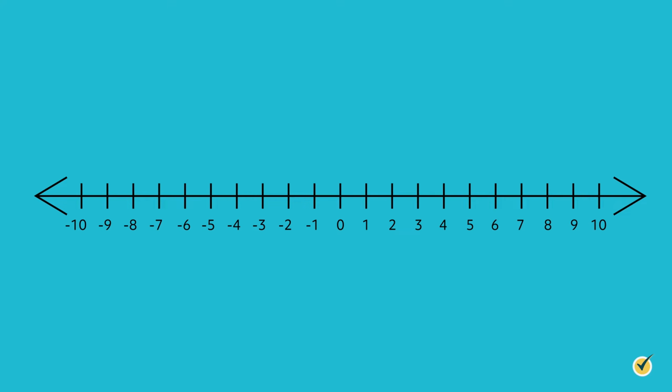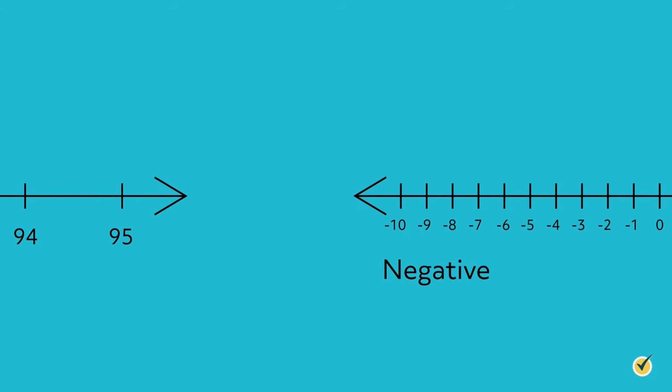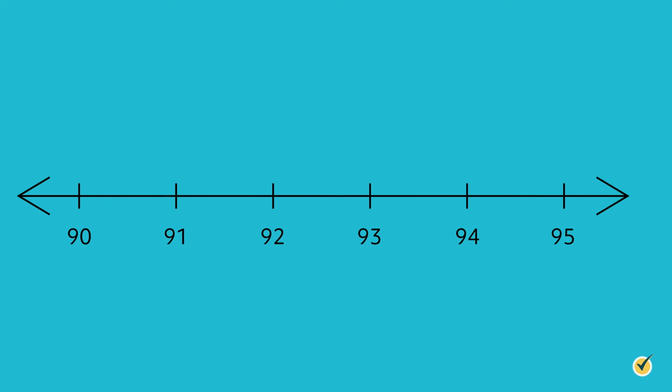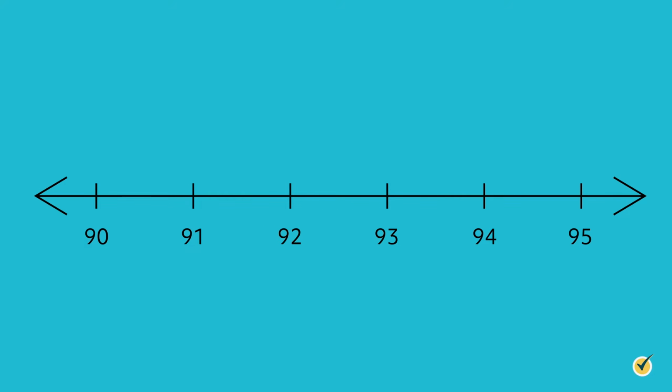The most important number on a number line is 0, because every other number is based off of how far away it is from 0. Numbers to the left of 0 are negative, and numbers to the right of 0 are positive. Number lines continue infinitely in either direction, so the number line you see is always only part of the whole number line. Because of this, even though 0 is the most important number, it might not show up on your number line. For example, your number line might look like this if you're trying to plot the grade you got on your test.